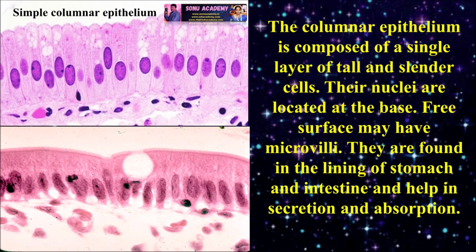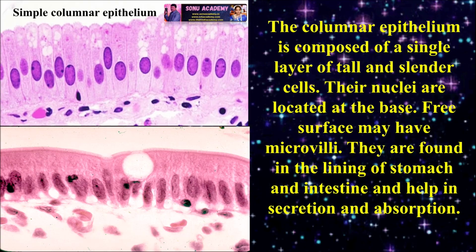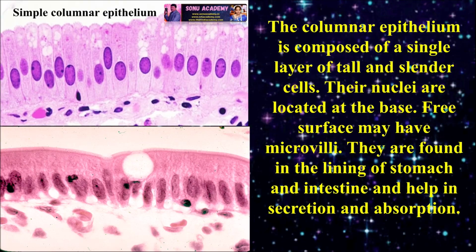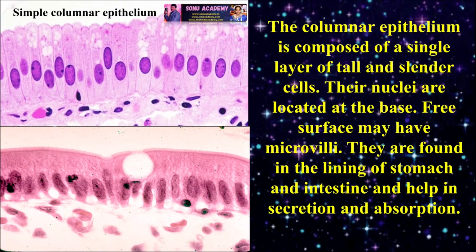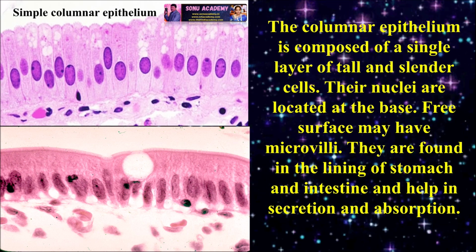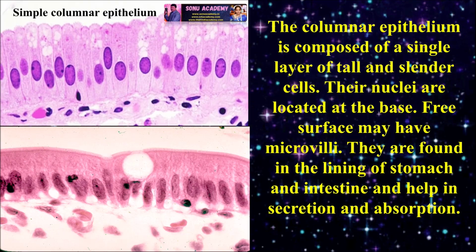Simple columnar epithelium. The columnar epithelium is composed of a single layer of tall and cylindrical cells. Their nuclei are located at the base. The free surface may have microvilli. They are found in the lining of the stomach and intestine and help in secretion and absorption.